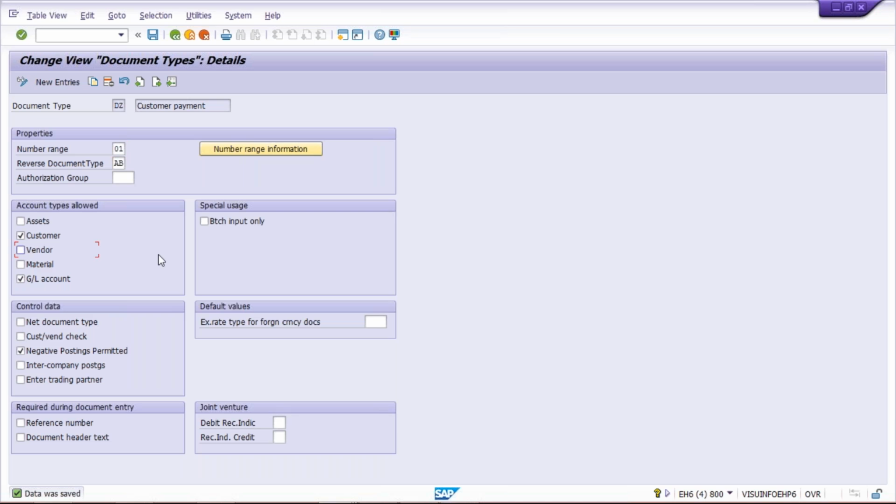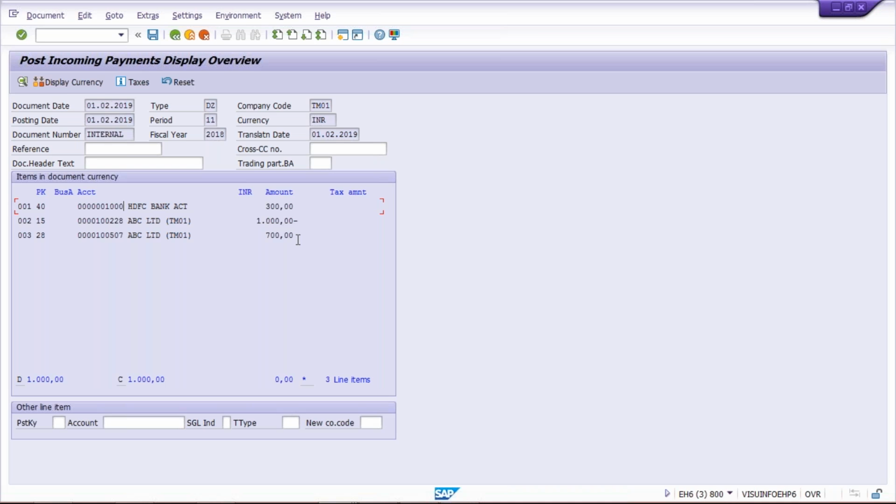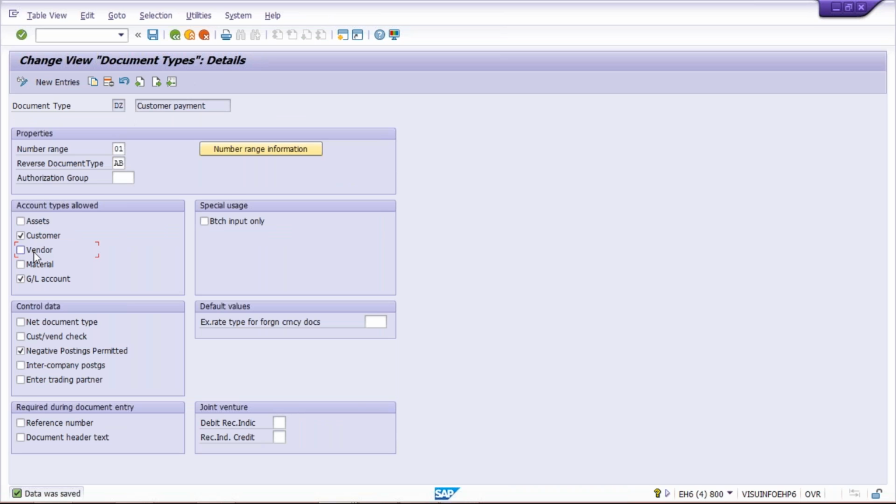Here what was there, guys? In the previous setting, there was a check mark only on customer account and vendor account, which is why system was not allowing you to post the transactions, because in that transaction, the third line item in the middle belongs to vendor, which was not allowed. So I have applied a check mark, and now it is allowed, which is why it is appearing.